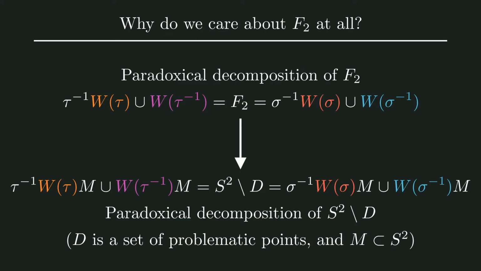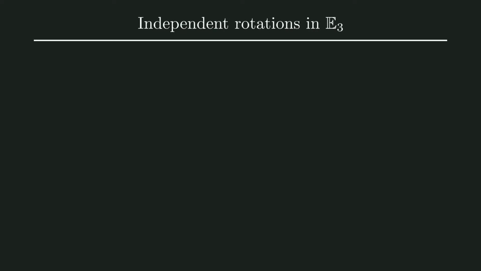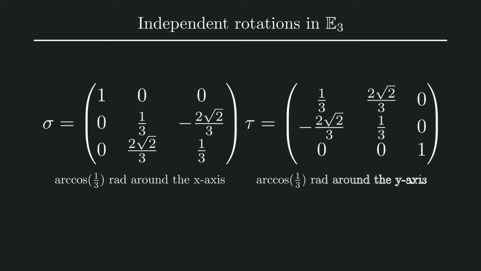You will also see that there is a subset M of the unit sphere that we will apply those rotations to. This is not just any set, we will need to pick it carefully so that the transfer works. As mentioned before, to transfer the decomposition from the free group, we need 2 independent rotations in the Euclidean group E3 to form a group generated by these 2 rotations. We can then transfer the decomposition for the free group onto the sphere S2 by applying those rotations to the sphere. Let's look at an example of 2 such rotations.